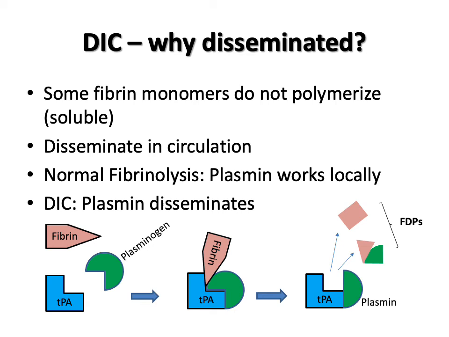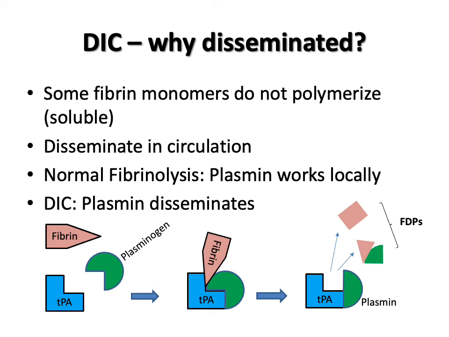In DIC, the formation of microthrombi is happening everywhere in the vascular system, and at the same time, a certain percentage of the fibrin monomers do not polymerize. These are soluble and move freely in the blood.